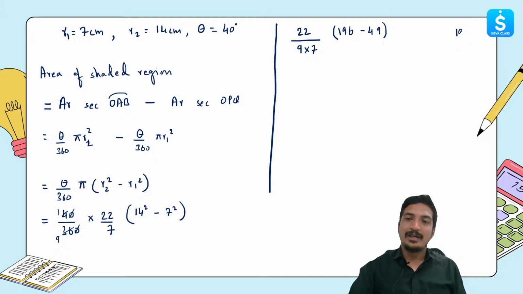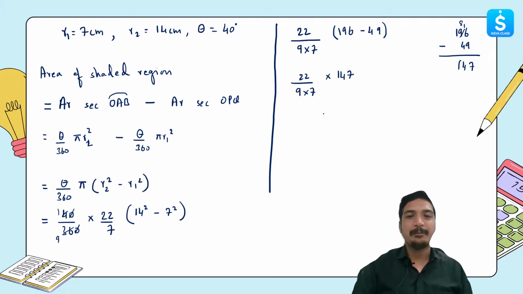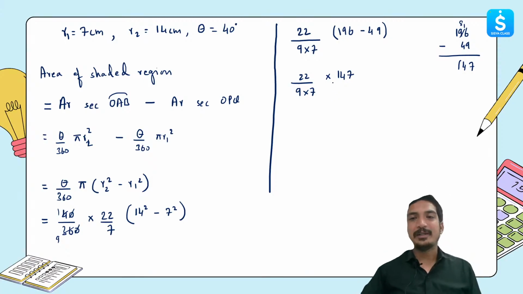So 196 minus 49 will give you what? Let's see, we have 147. So 22 upon 9 into 7 multiplied by 147.